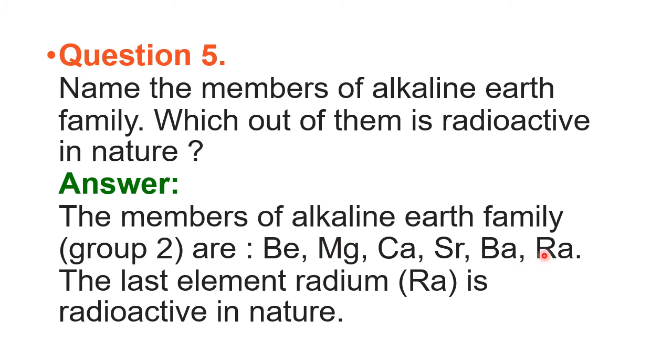Why? Because in the radium nucleus, as we learn in higher classes, the proton-neutron ratio disturbs the nucleus. A disturbed nucleus will give alpha, beta, gamma radiations. Therefore, the bottom member, radium, which is the heaviest one, is the radioactive element among the members of the alkaline earth metals. Okay, right.